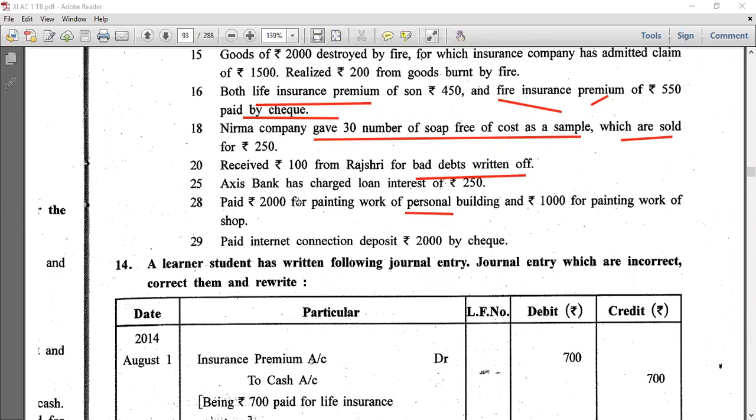To cash account 3000. Paid internet connection deposit 2000 by check. Paid by check, so basically it's a cash transaction but paid by check. So internet connection deposit account debit 2000 to bank account 2000. Again I am repeating, internet connection account debit, it's an expense, 2000 to bank account 2000.